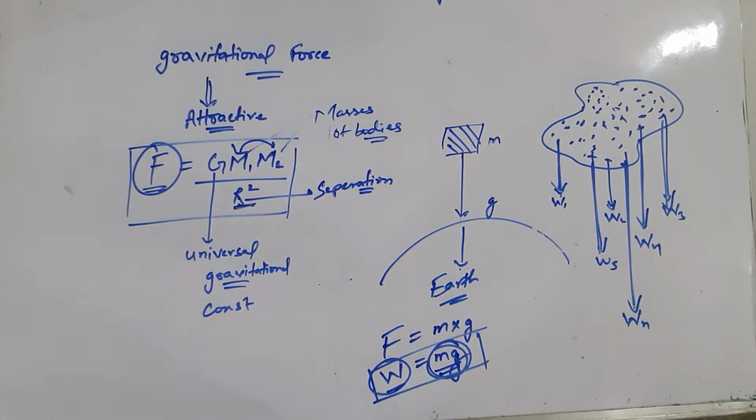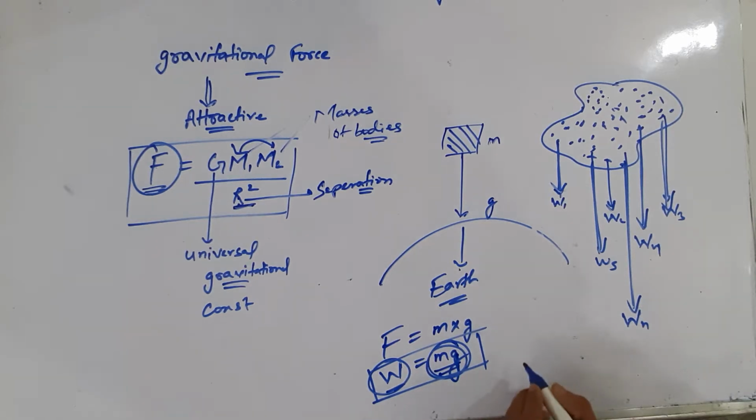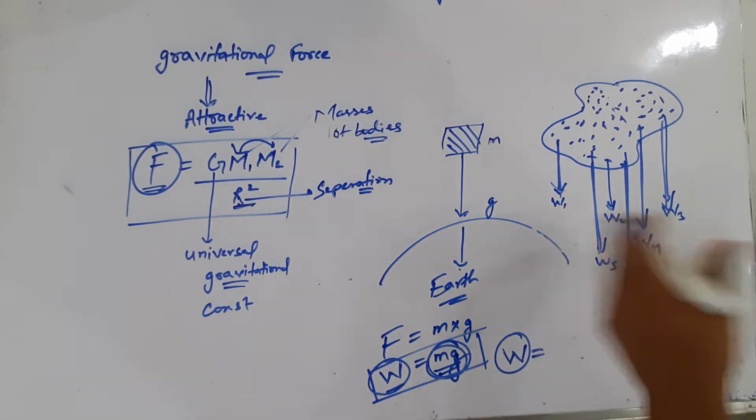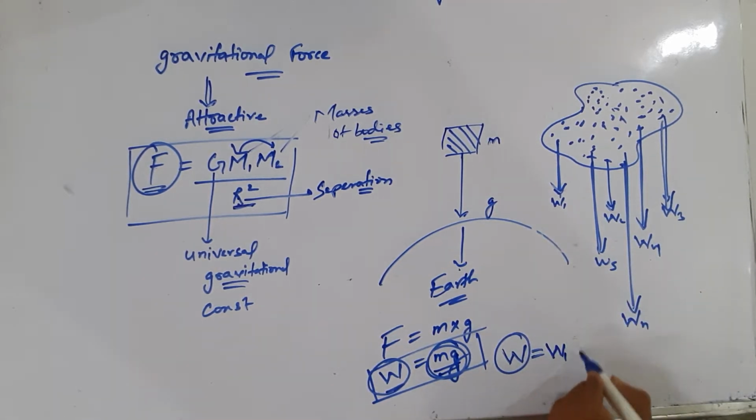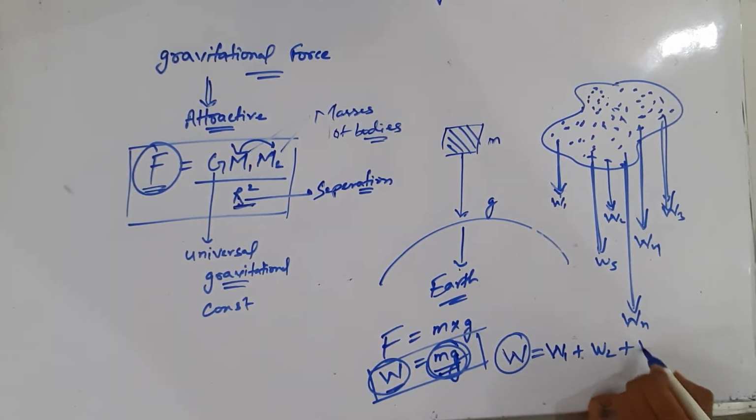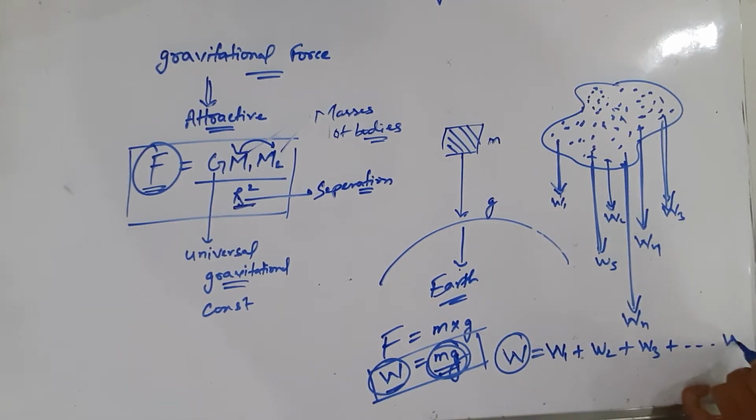So can all these weights be represented by a single weight? Yes, it can be represented. So we can write W equals the summation of all the weights. It will be W1 plus W2 plus W3, the weight of the third particle, and so on. There are n number of particles, so it will be Wn.